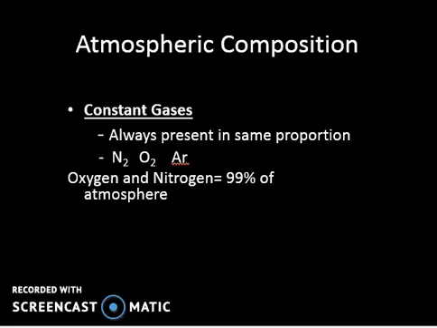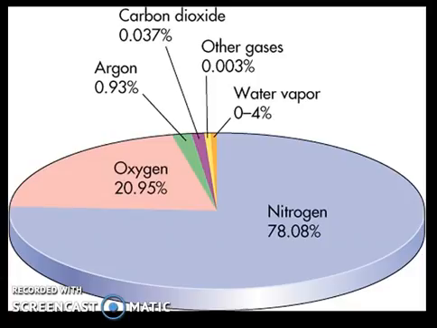Now, put in your notes that oxygen and nitrogen make up 99% of the atmosphere. Okay? And so when we go ahead and look at this pie chart, we see that oxygen makes up 20.95%, nitrogen is 78.08%, and we have other elements such as argon, carbon dioxide, water vapor, and other gases.